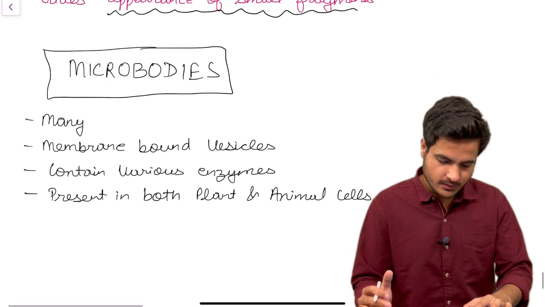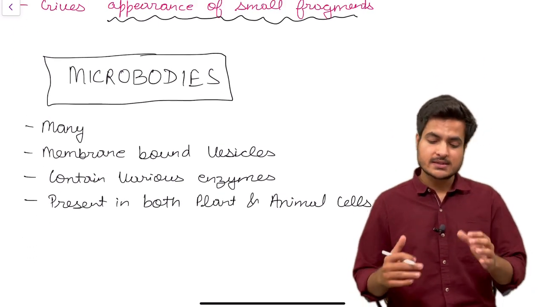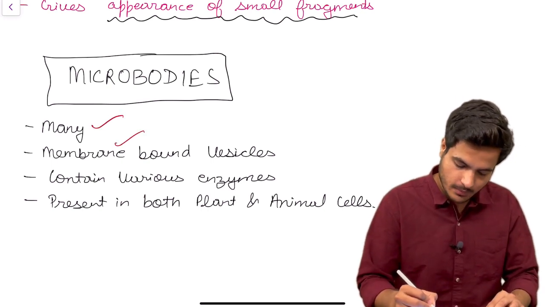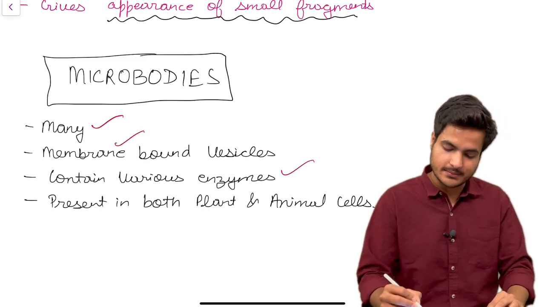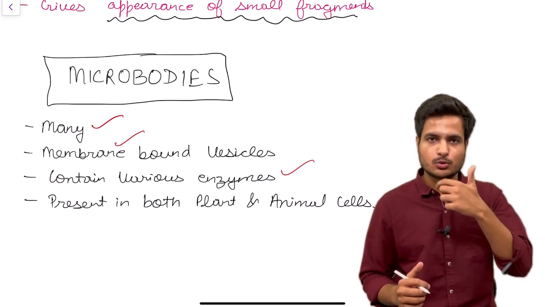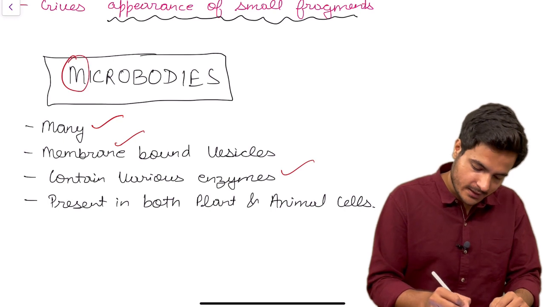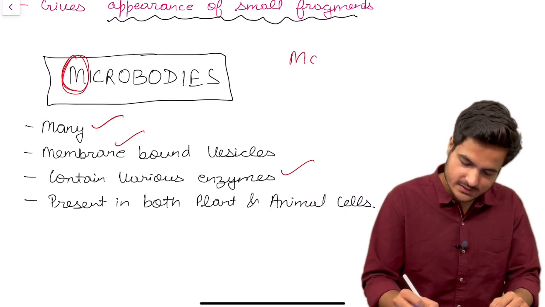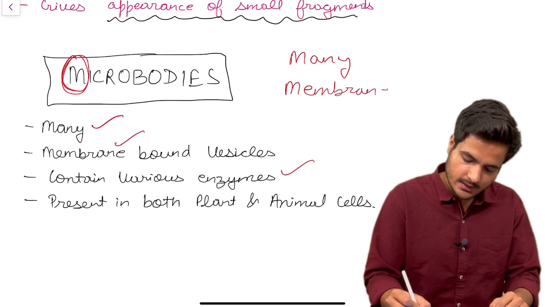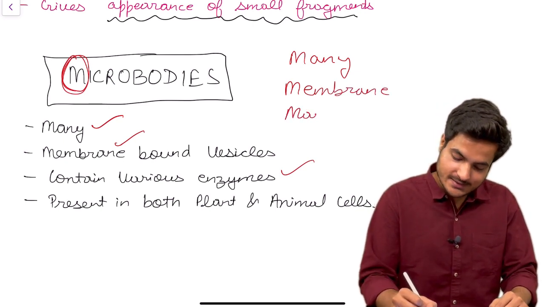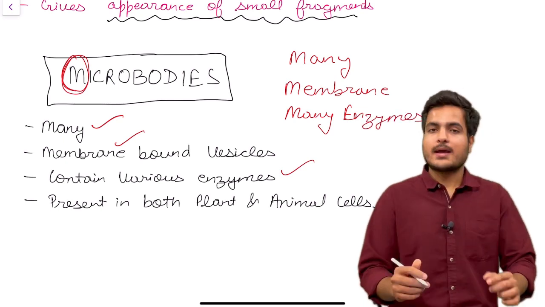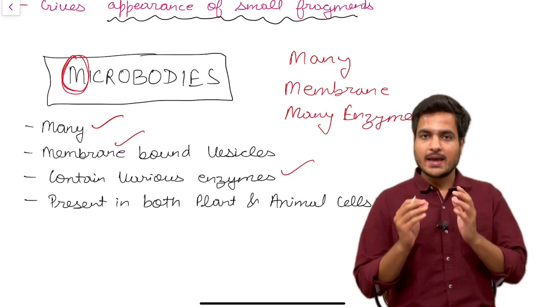And the last topic under the discussion of the nucleus is microbodies. Microbodies are many membrane bound vesicles containing various enzymes, present in both plant and animal cells. From M you need to remember two things. First of all, microbodies means 2M. First, they are many. Second, M means they are membrane bound. They contain many enzymes and they are present in both plant and animal cells.